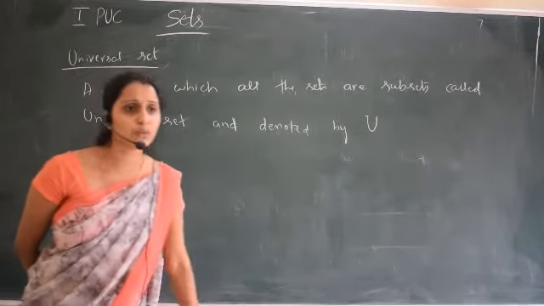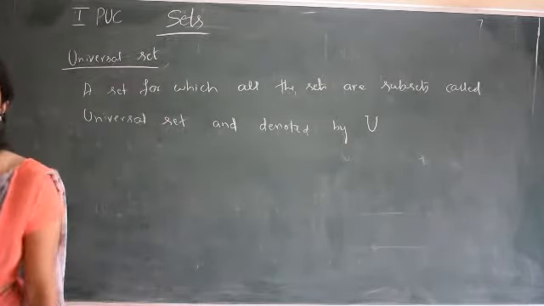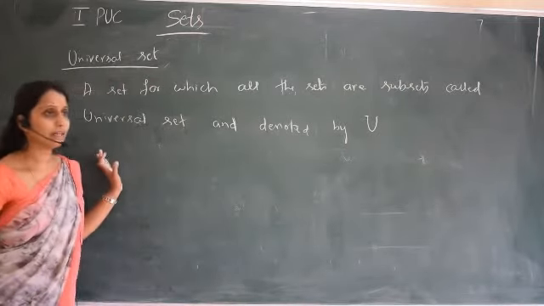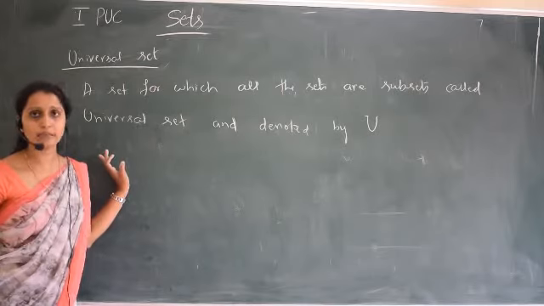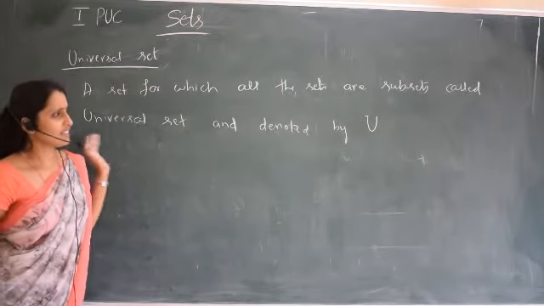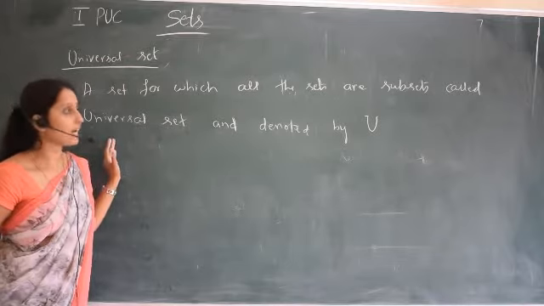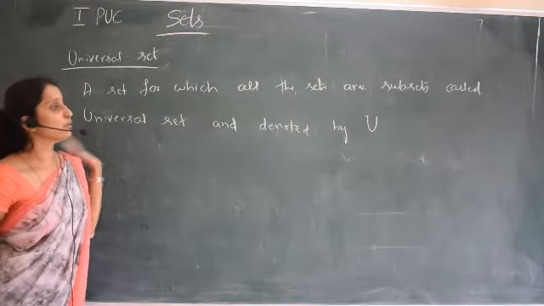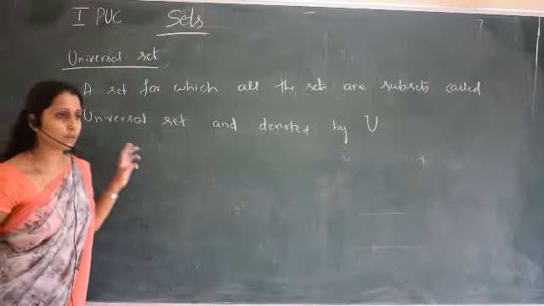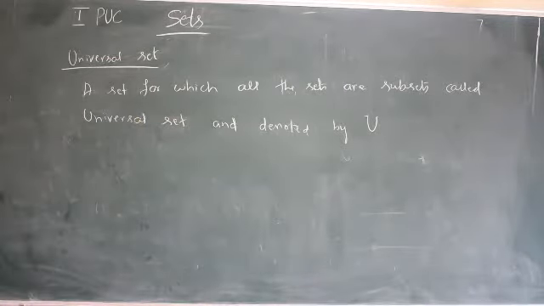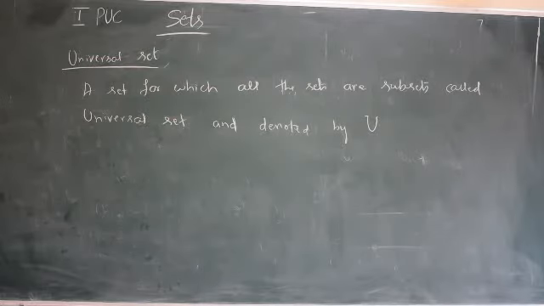We cannot say it is the real numbers, because we can take alphabets also as elements. So the biggest set is called the universal set. The set for which all the other sets are subsets is called the universal set. This is just one definition of a universal set, and it is also denoted by U. If the universal set is given, then that becomes the universal set.